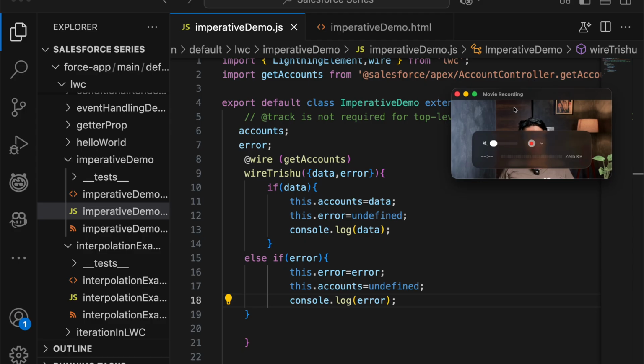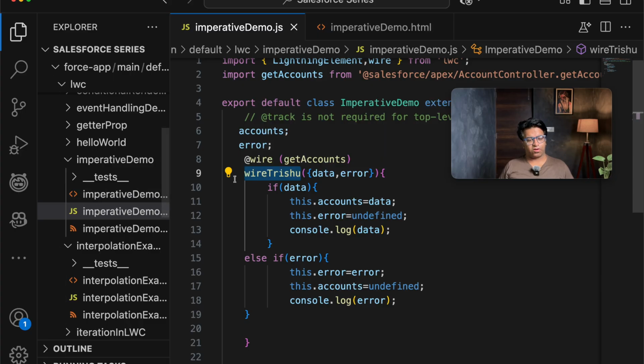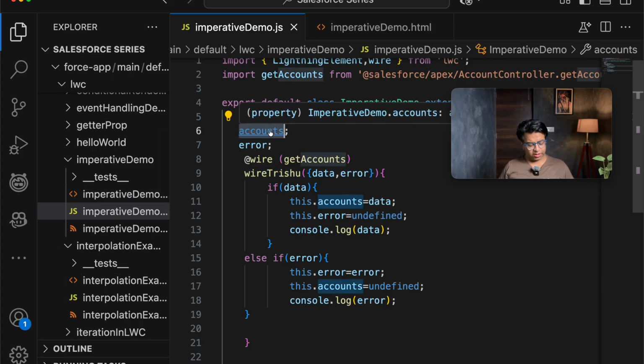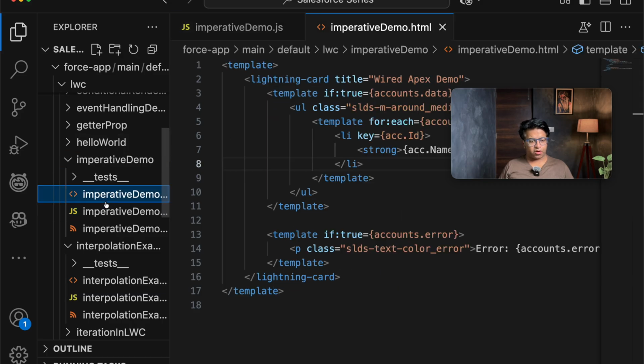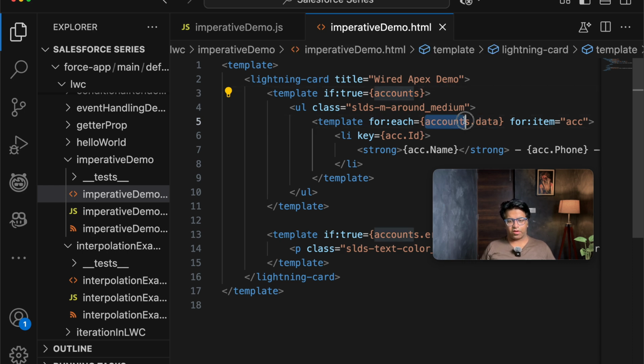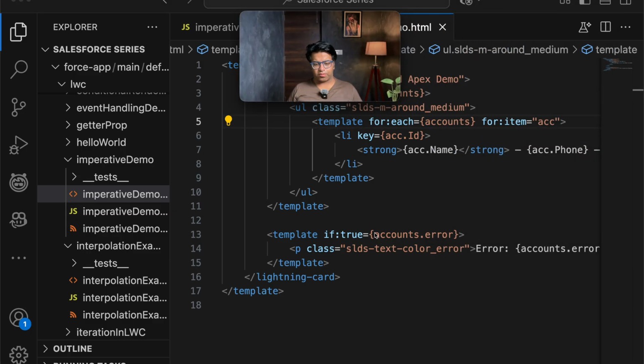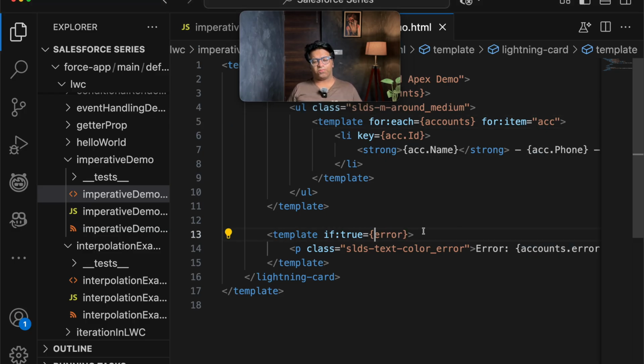By doing this, we are opening the method here with the wire threshold. So let's save this here, and further, since our data is coming in the accounts, we will be copying the accounts here. So I think that is the first thing that we changed earlier. So I will be pasting accounts here, and here also I need to paste accounts, and here instead of account.error, I will be just using error. That is because we have put the value here.